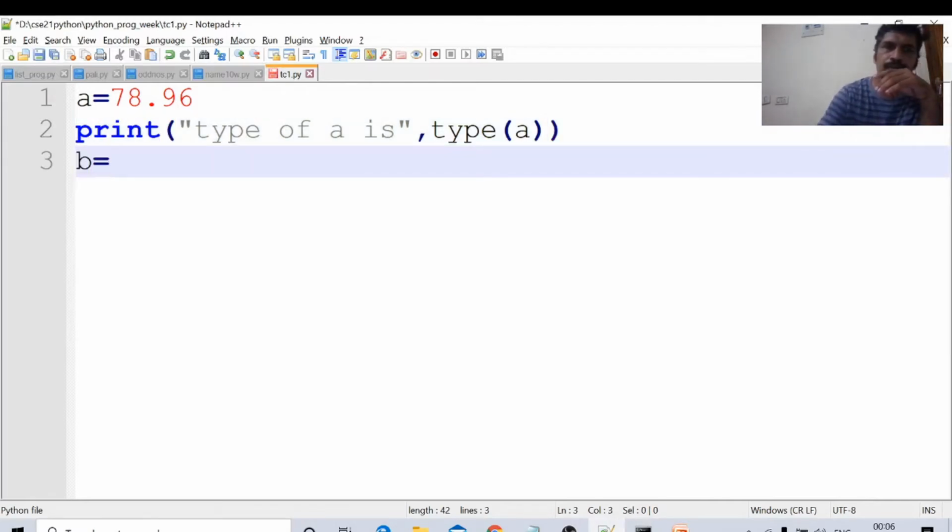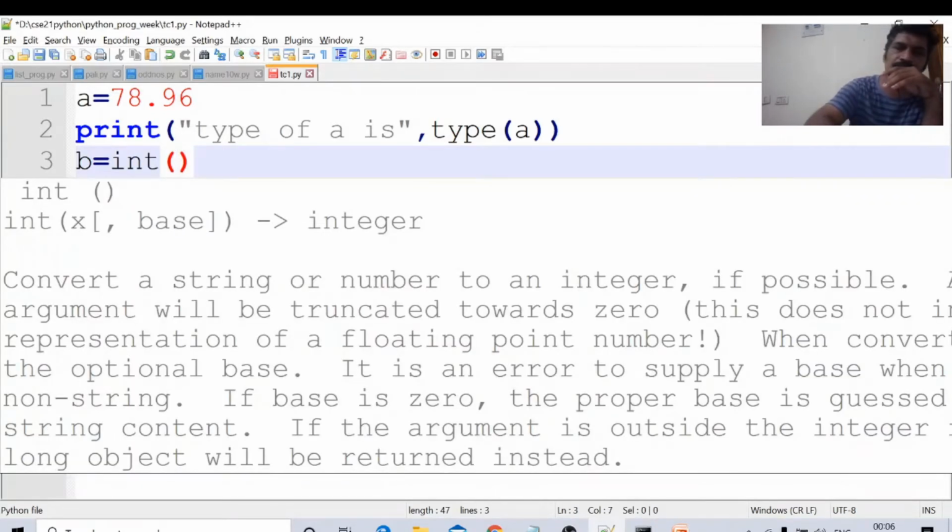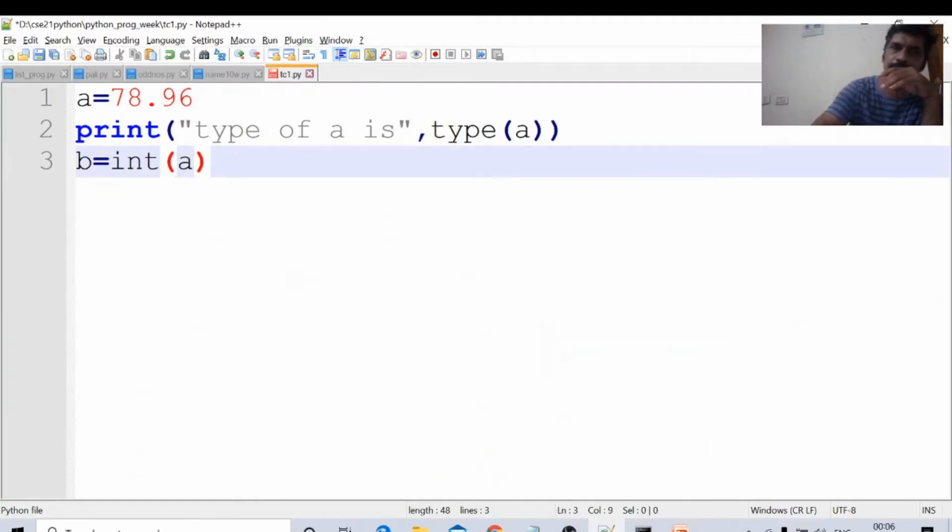Now I will convert the type of float to integer. b equal to int of a. Float can be converted into integer.